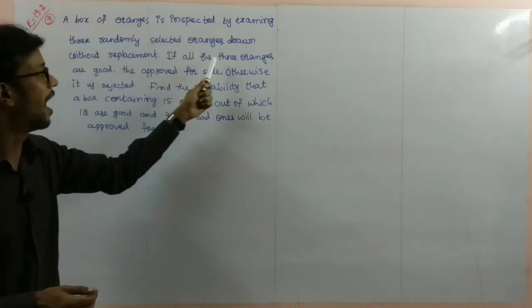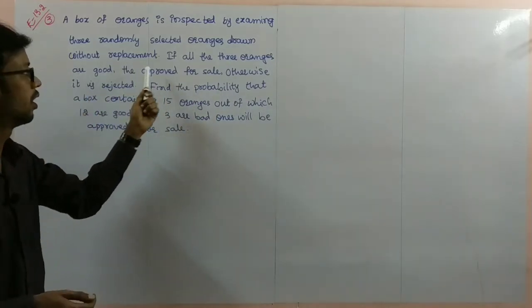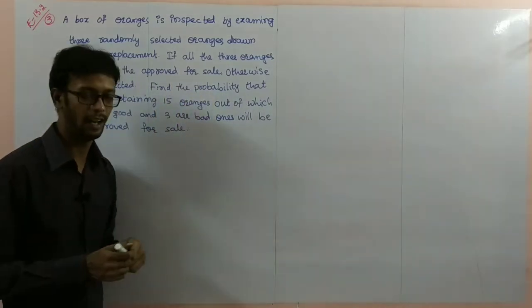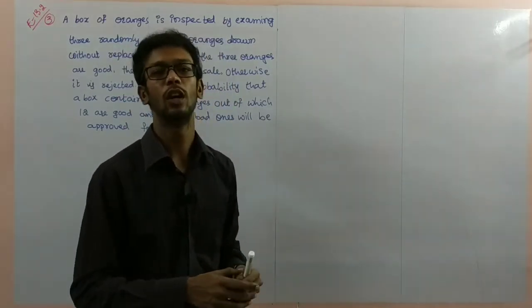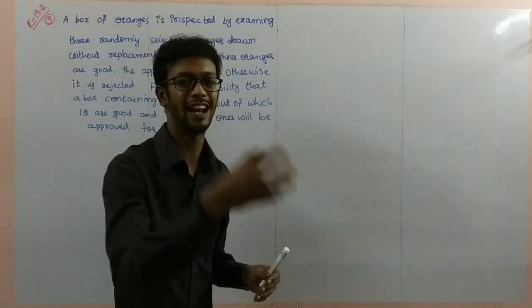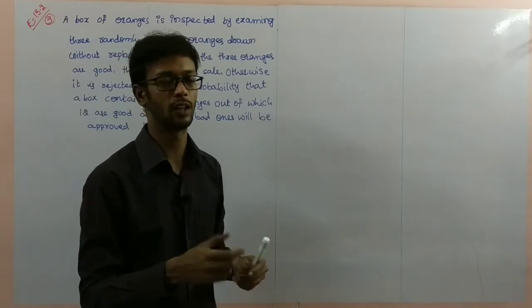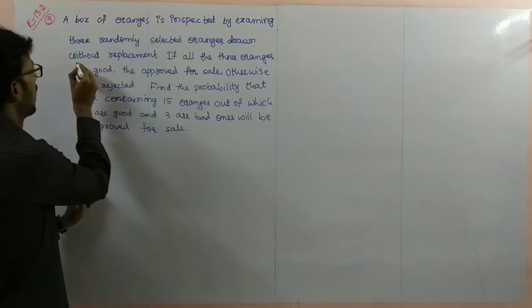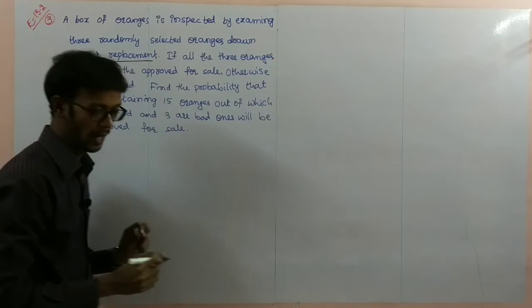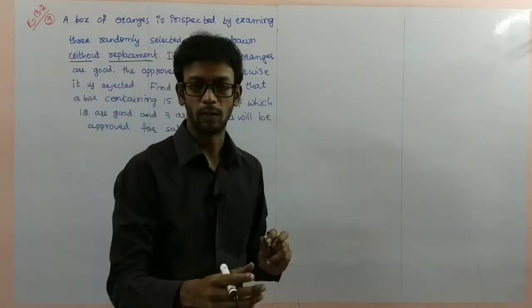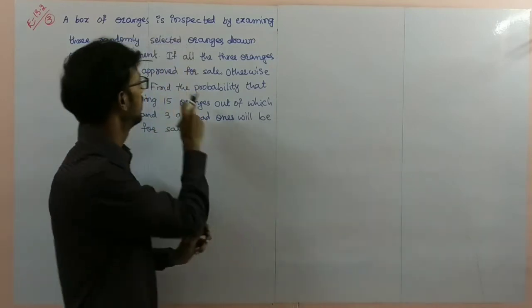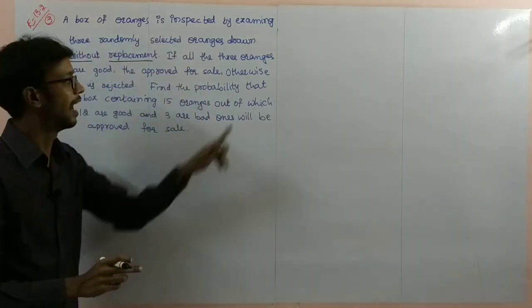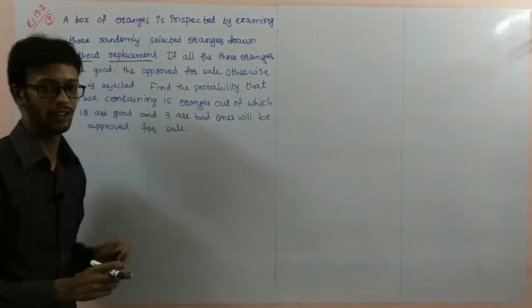So if all 3 oranges are good, it is approved for selling purpose. 3 oranges must first of all be taken randomly without replacement. Here underline this word, without replacement. 3 oranges are selected. If all 3 are good, they will approve it for sale. Otherwise it is rejected.